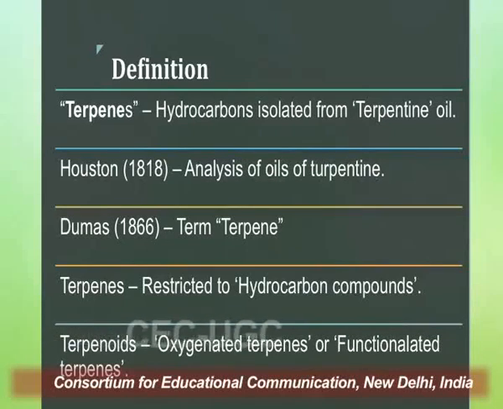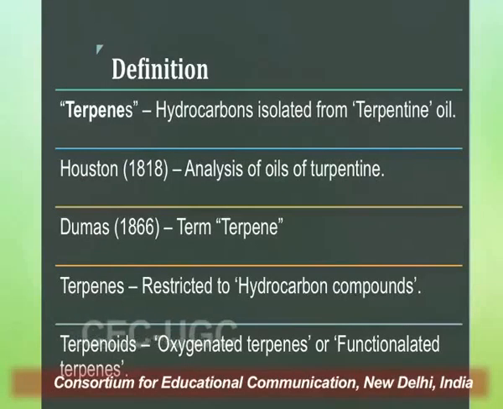such compounds. Now the term terpenoid has been generated from this generic term terpene, but there is a school of thought which still believes that the term terpene should be restricted to the hydrocarbon compounds that were isolated from the turpentine oil. But nowadays, by and large, you will see that the terms terpene and terpenoid are being used interchangeably.